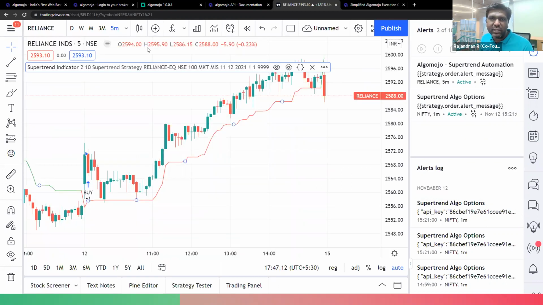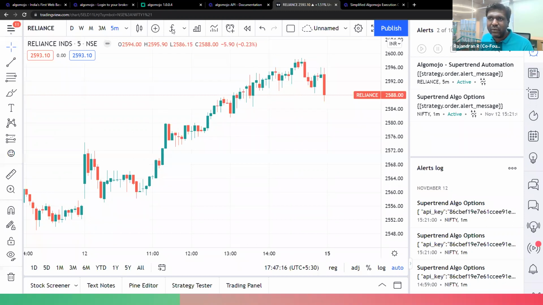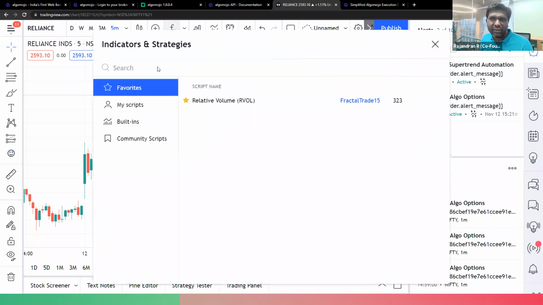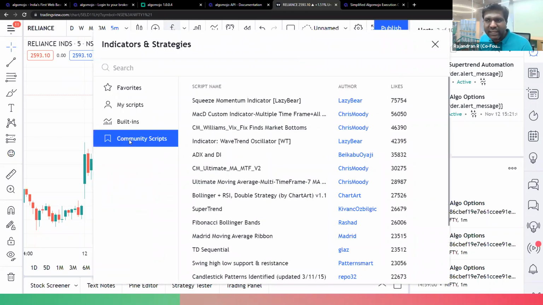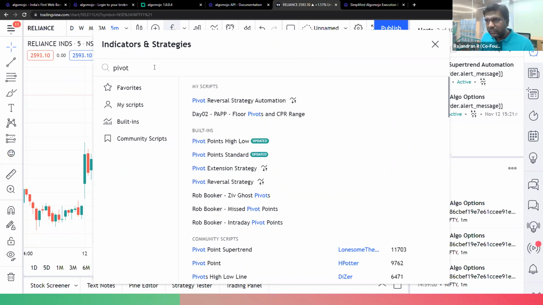So what I'm going to do here is open a simple trading strategy from the store. Let me close this. Let's say I'll go to f of x, where under community scripts you can find almost 1 lakh plus indicators and strategies available. So let us say I'll go and open some pivot strategy, right? They're having something called the pivot reversal strategy. It's an inbuilt strategy over here. Let me check if it, okay, I already have that code along with me.